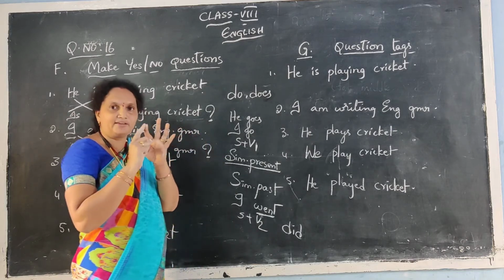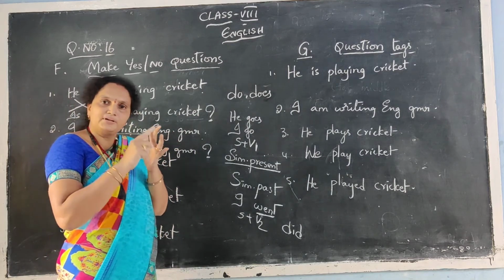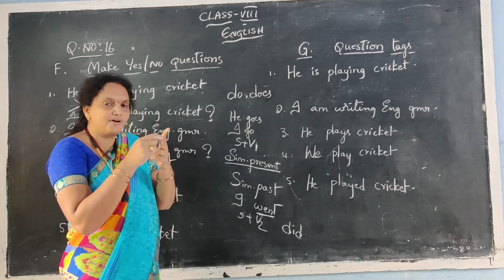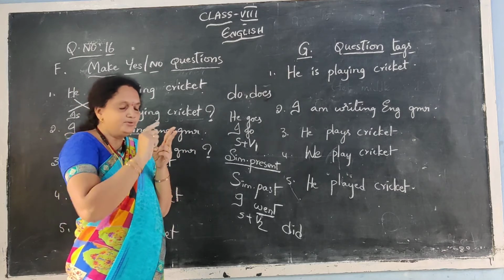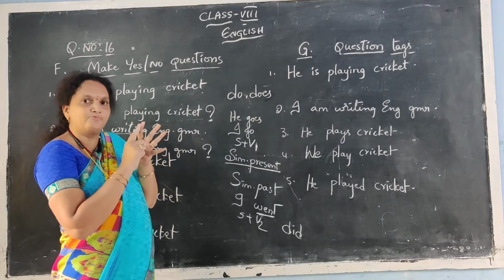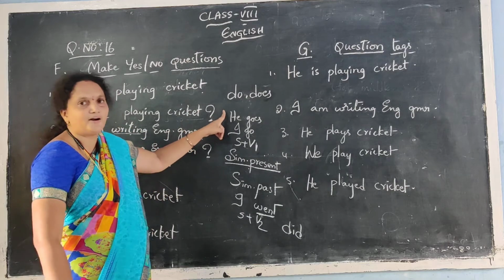You have to count like this. If you are confused, come, came, come. So come is the first form of verb. If you have any doubt about the second form or first form, you can count like this. Take your fingers and count like this. First form, walk, walked, walk. So walk was given. That is the first form, V1 form.